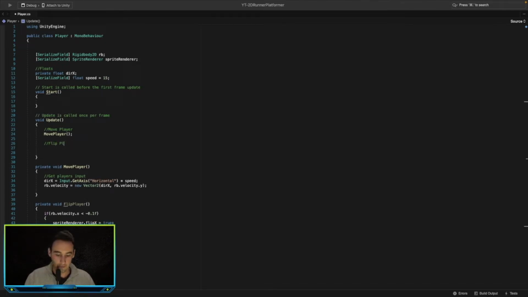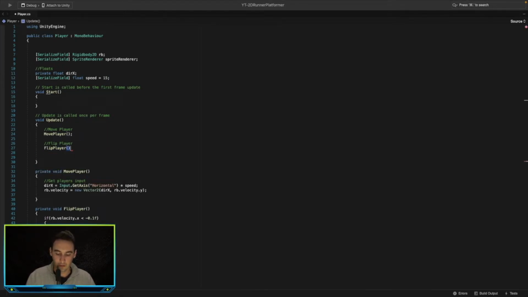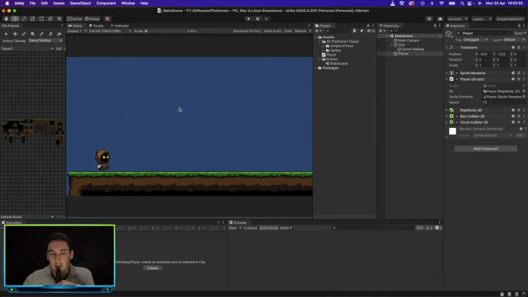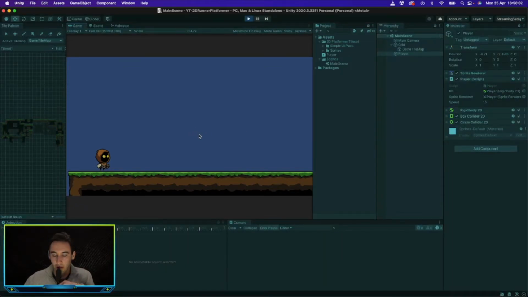I can't type. And here we want to go flip player and call that. So hopefully this works without any problems. So let's go ahead and see that. Does this work? So if we go ahead and control our player, that's going to the right. As soon as we go right, it faces right, and as soon as we change direction and go left, it changes left. So that's working perfectly.